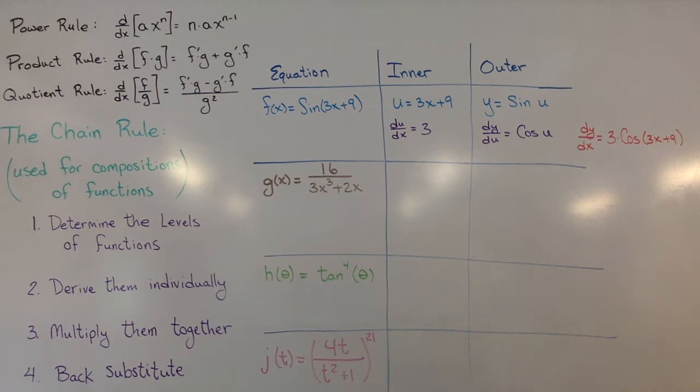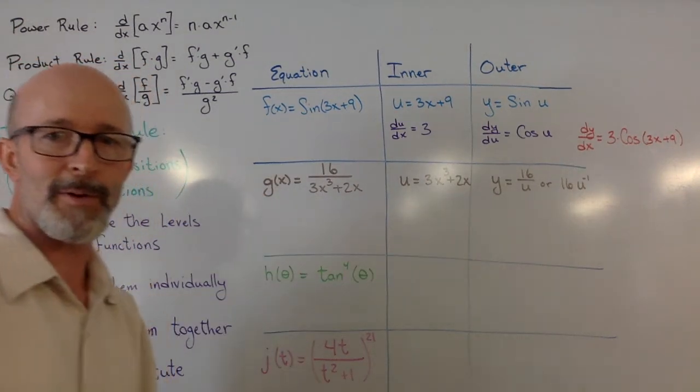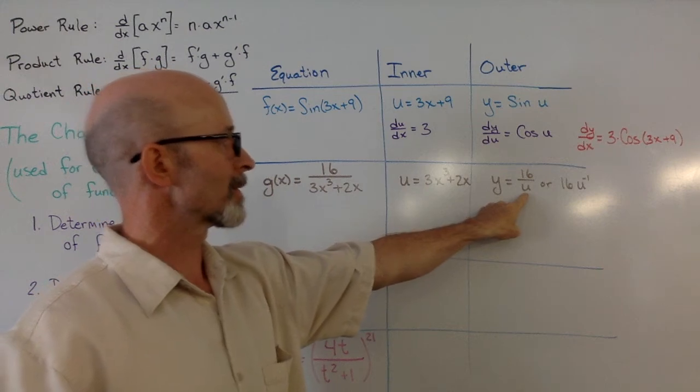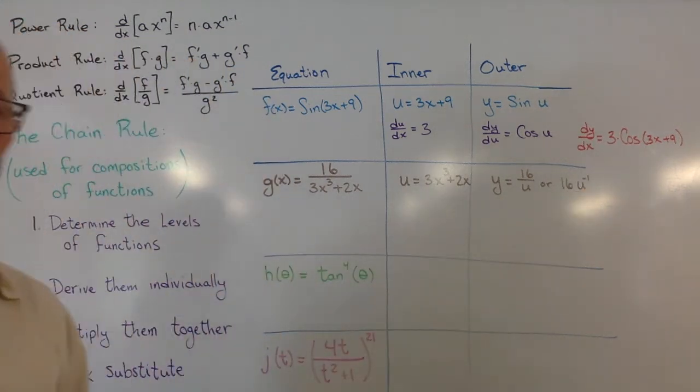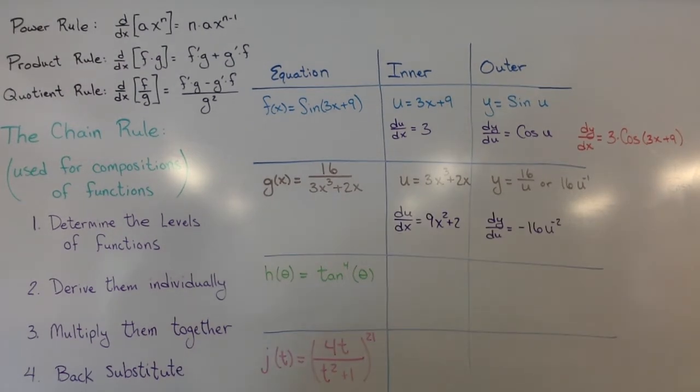Break up the inner and the outer. Notice I didn't write down the g of x. I just said y. It just seems easier for me to do that. Also, 16 divided by all that stuff is just 16u to the negative first. There are ways to make this a simpler process. Their derivatives are quite nice. Double check those. I'm going to multiply those two different derivatives together.